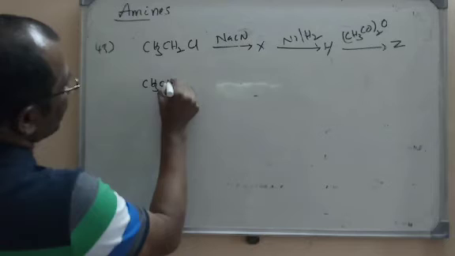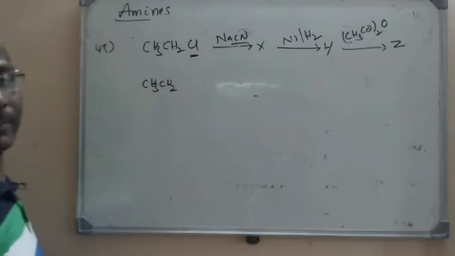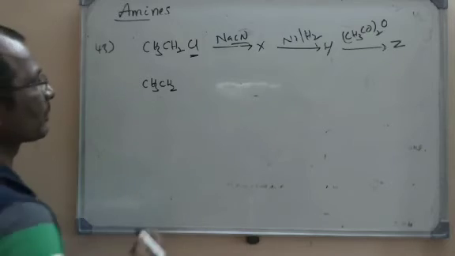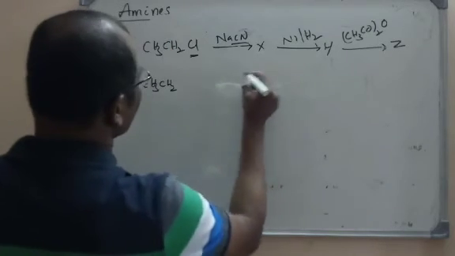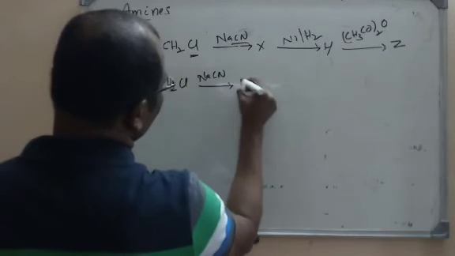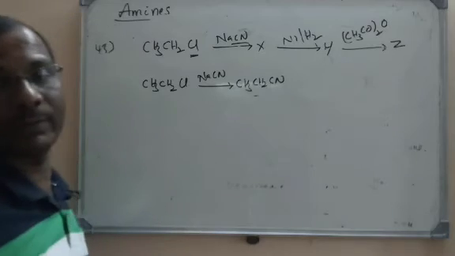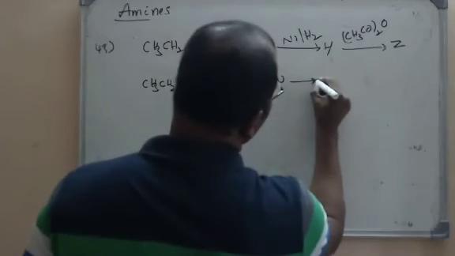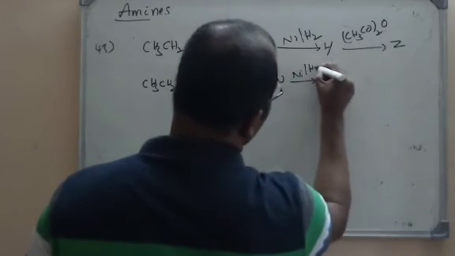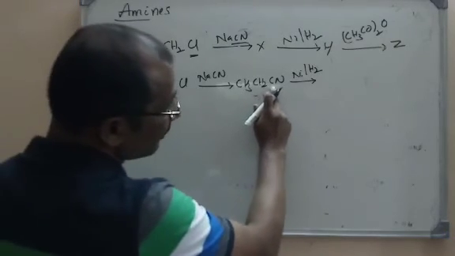So here CH3CH2Cl, CN will be substituted in place of Cl minus, a nucleophilic substitution. So what is the first product here? We get CH3CH2Cl. On treating with NaCN, what will be formed? CH3CH2CN, ethyl cyanide will be formed. This cyanide, and reduction here, it is a reduction here. Reduction means here C triple bond N is there. So you can add hydrogens here.